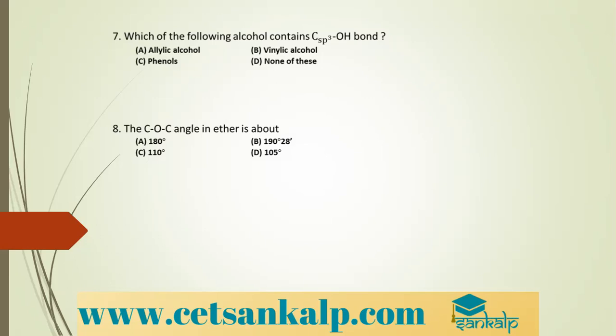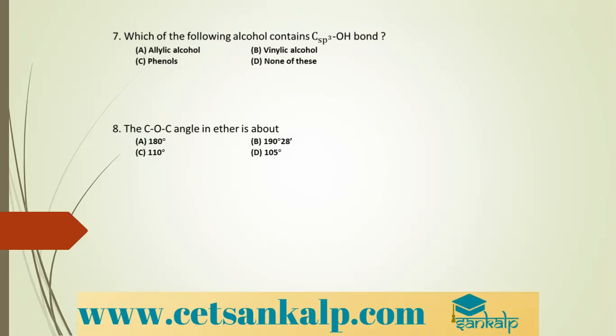Next question. The reaction between an alcohol and an acid with the elimination of water is called. So you are taking an alcohol and an acid. With the intermolecular elimination of water, a hydrogen of the alcohol and OH of the acid go out.